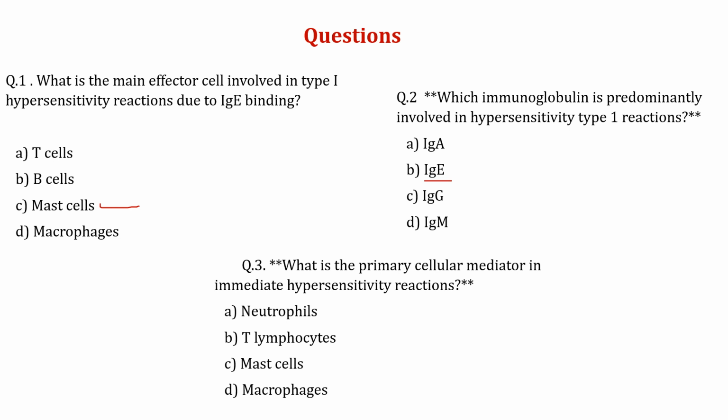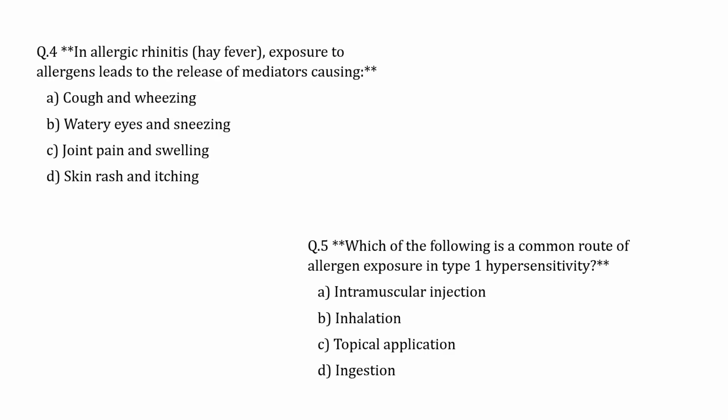What is the primary cellular mediator in immediate hypersensitivity reaction? The answer is also the mast cell. In allergic rhinitis, or hay fever, exposure to an allergen leads to the release of mediators causing what? The simplest answer is watery eyes and sneezing. Which of the following is a common route of allergen exposure in type 1 hypersensitivity? It is inhalation.